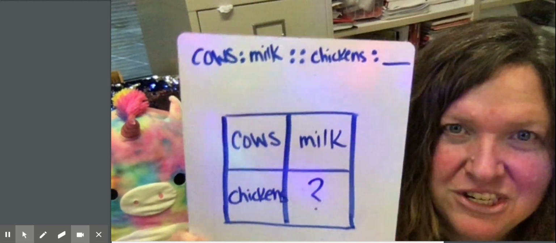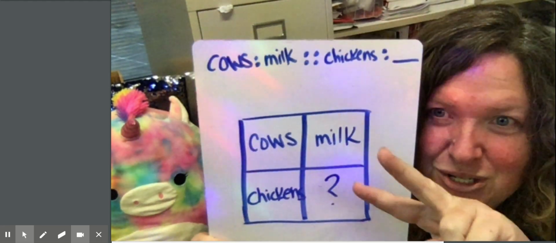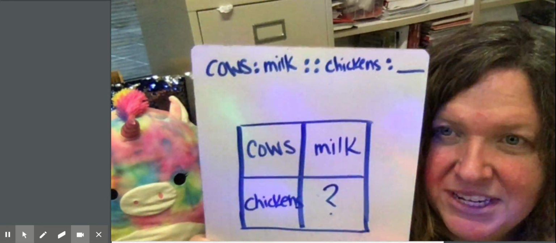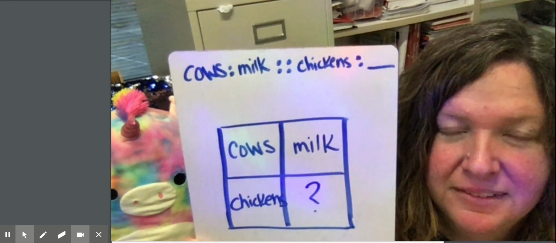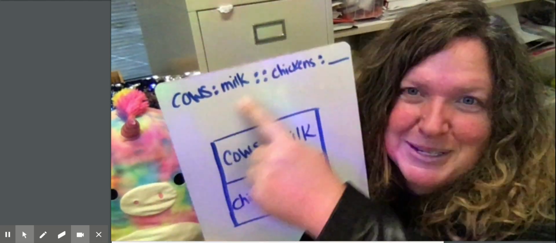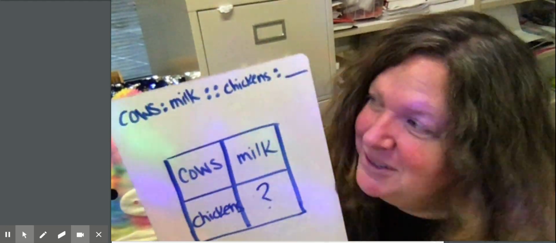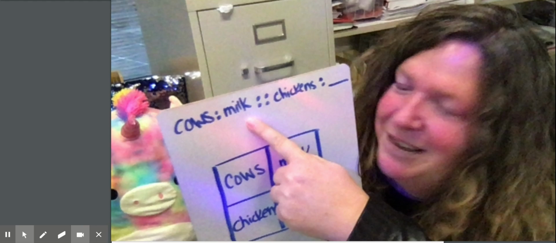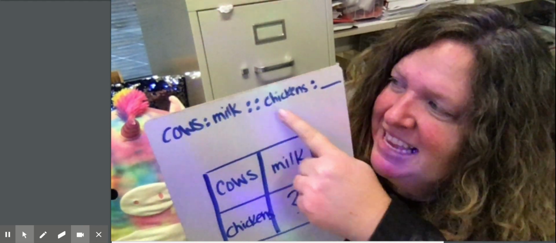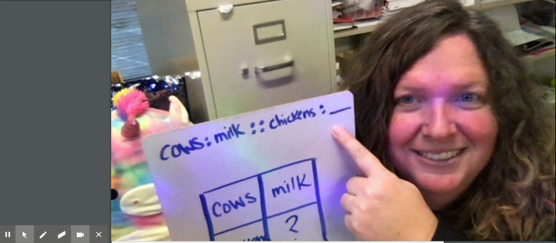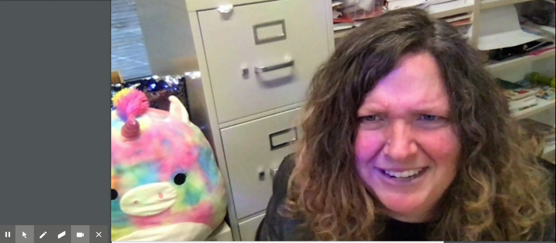Cows has a relationship with milk. Remember, those two sets of colons mean in the same way that chickens have a relationship with something. Well, this is probably kind of an easy one. What is the relationship between cows and milk? Cows make milk and we drink it. In the same way that chickens make something that we eat or drink. Well, eggs. Yeah. So hopefully you're like, well, that's kind of an easy one, Miss Gurud.